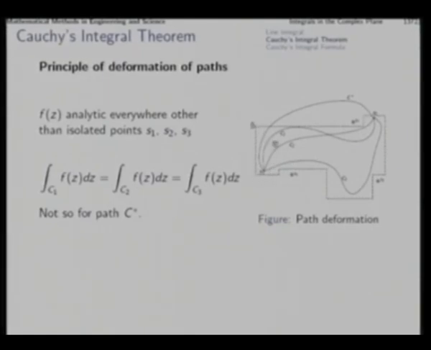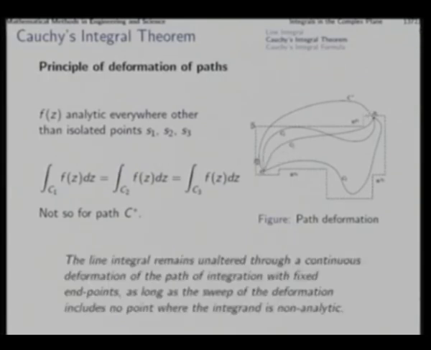The path C1 can be continuously deformed to C2 or C3 without sweeping over any of these non analytic points. In that case the integral of the function from z1 to z2 along all these paths will turn out to be the same, as long as you do not sweep over these non analytic points. If you sweep over them, this guarantee will not be there.